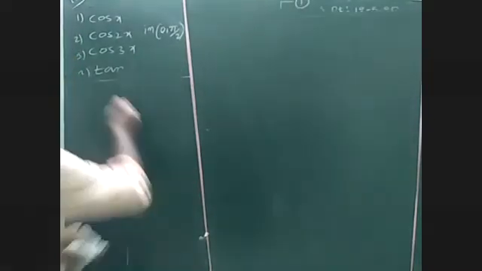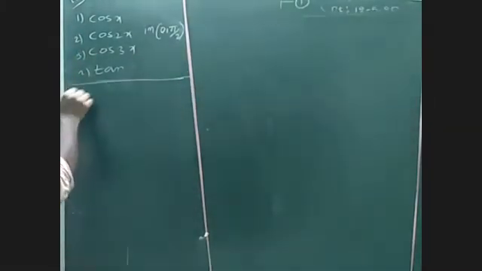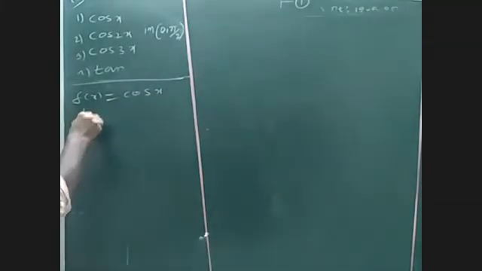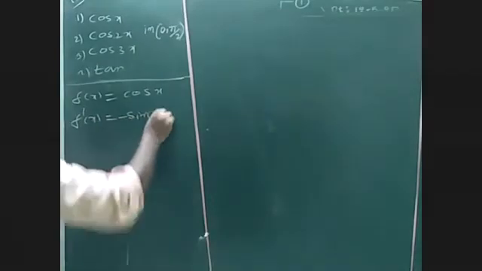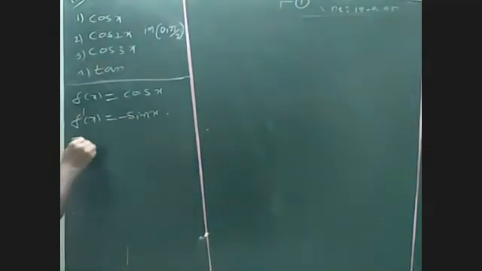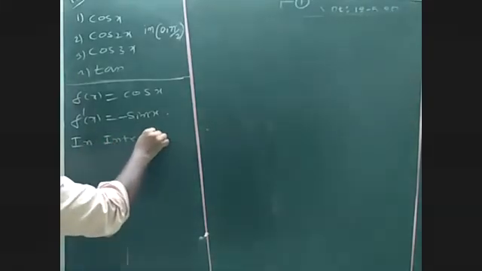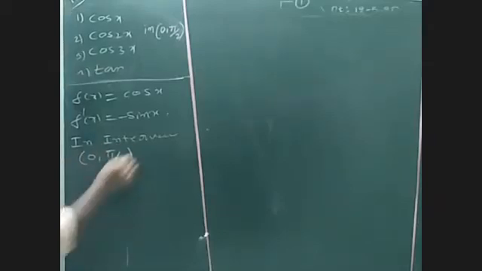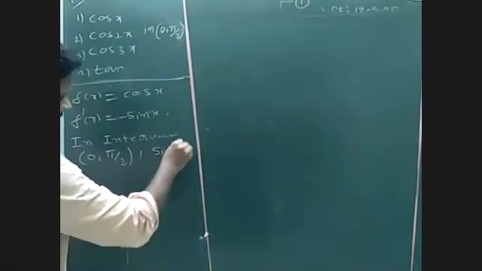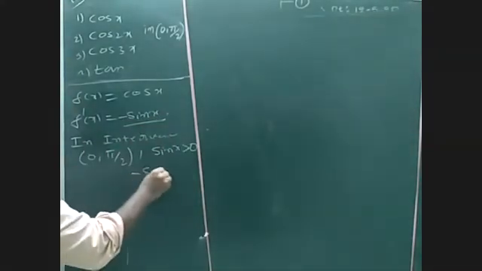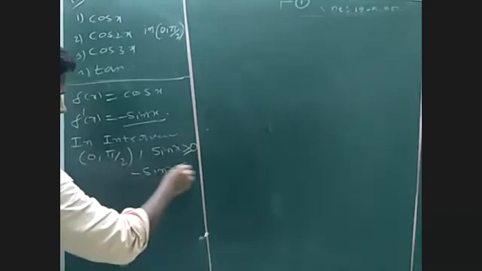Let's see by applications of derivatives. So the first function, cos x: differentiate, f dash of x is equal to minus sin x. In the given interval 0 to pi by 2, the first quadrant, what about sin x? Sin x is clearly greater than 0, but minus sin x is there. Minus sin x is less than or equal to 0.